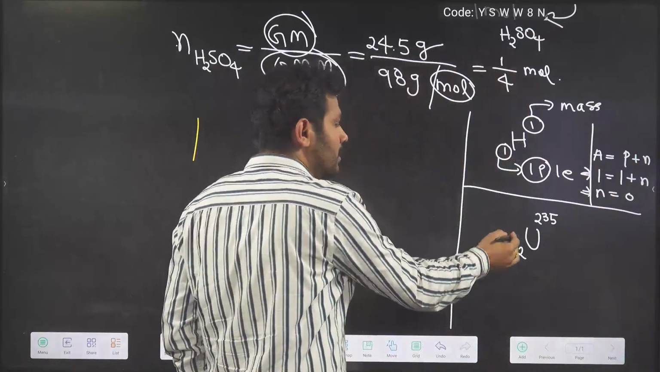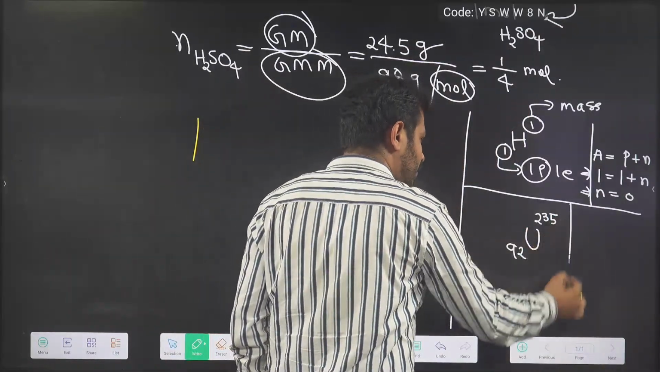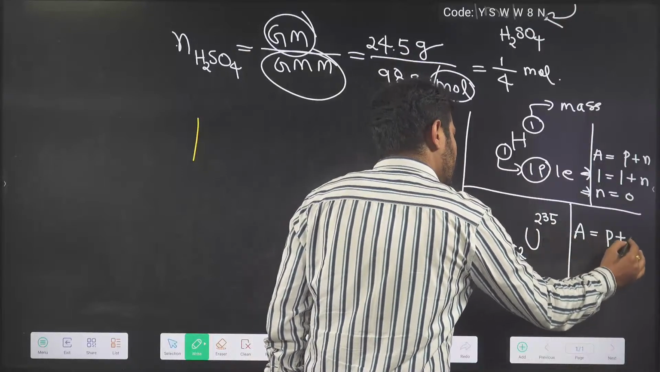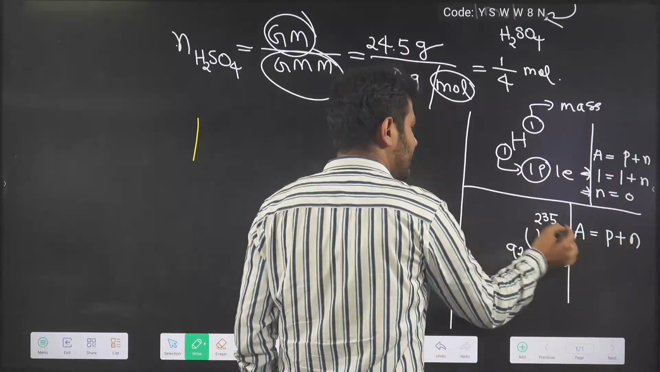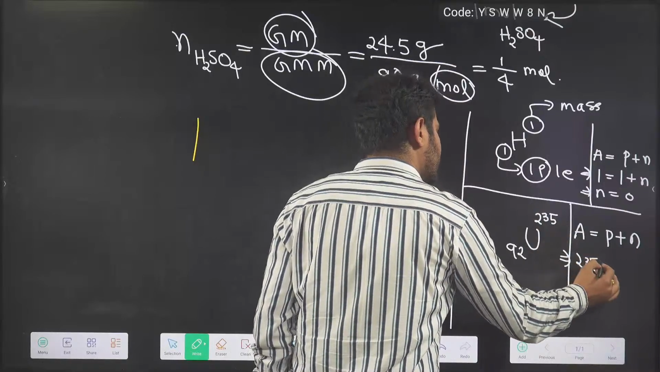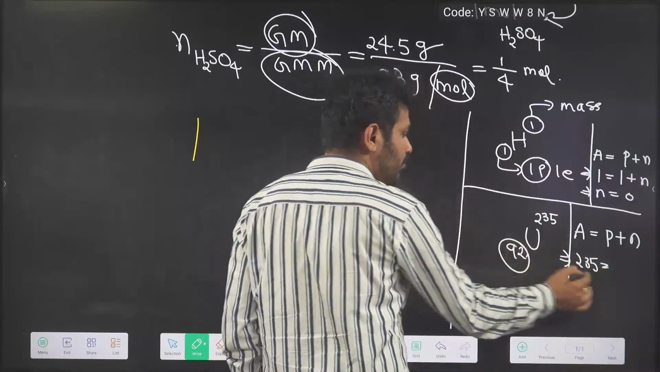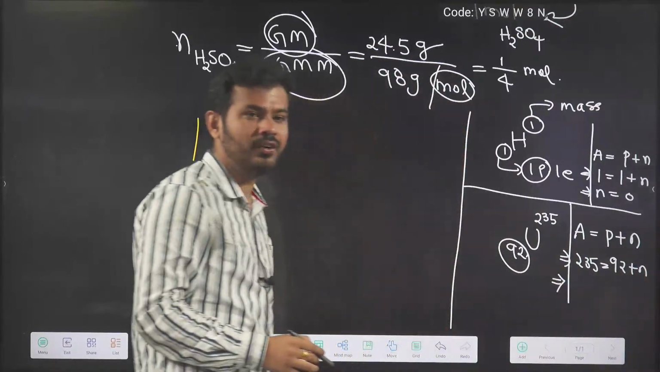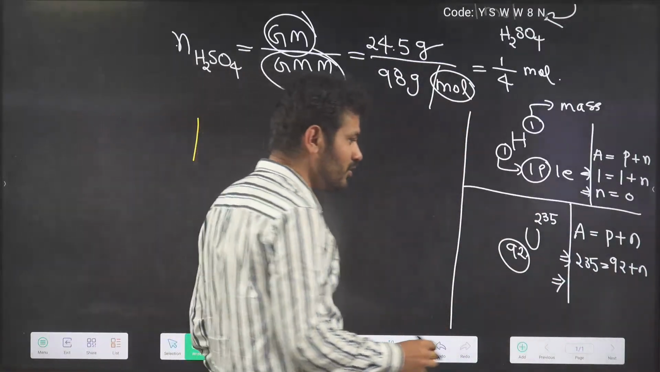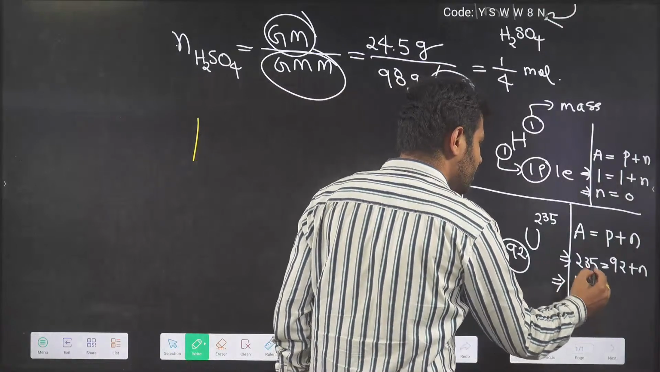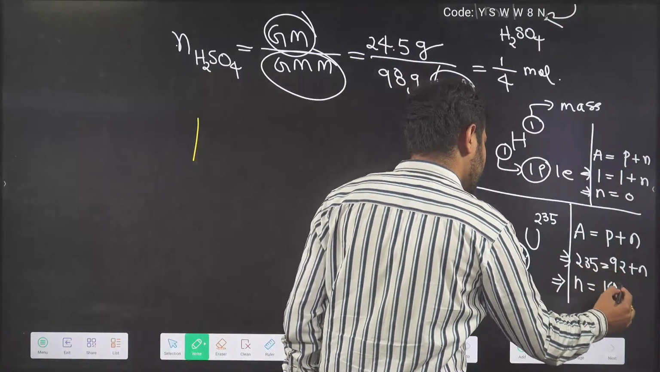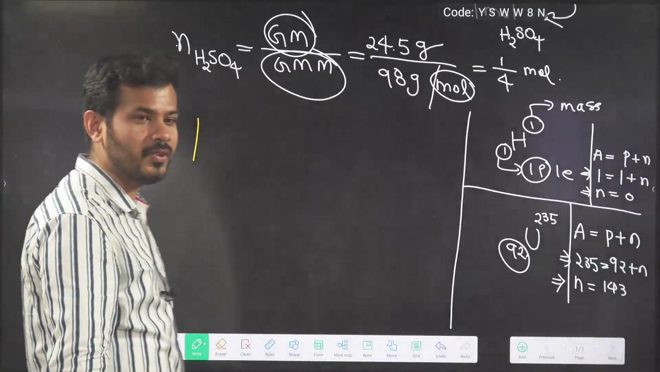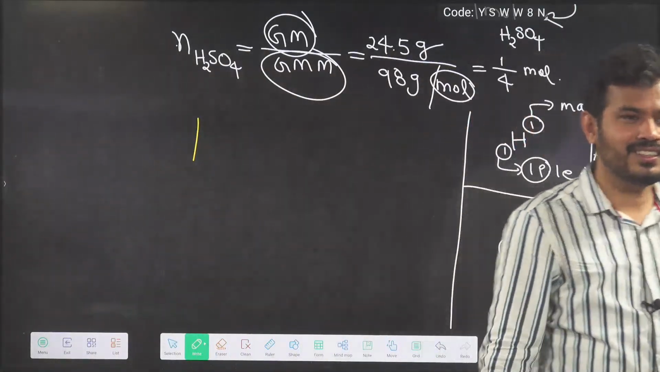Okay, now you see uranium, atomic number 92. Can anyone tell me, atomic mass is equal to proton plus neutron? Now mass A is 235, equal to proton, how much? Atomic number itself is the proton, 92, plus neutron N. So how many neutrons are there? Can anyone tell me? 143 neutrons. Very good. N is equal to 235 minus 92, which is 143. Right? Very good. 143.